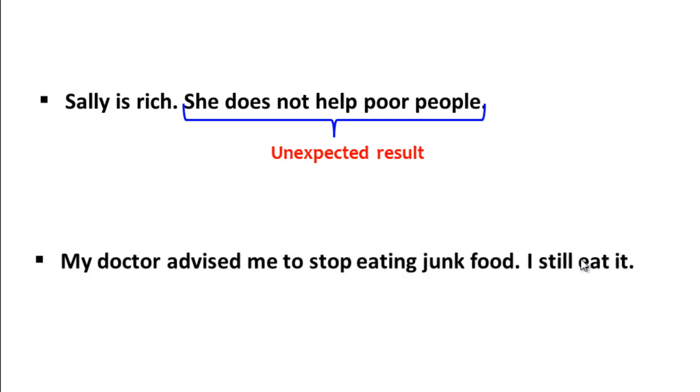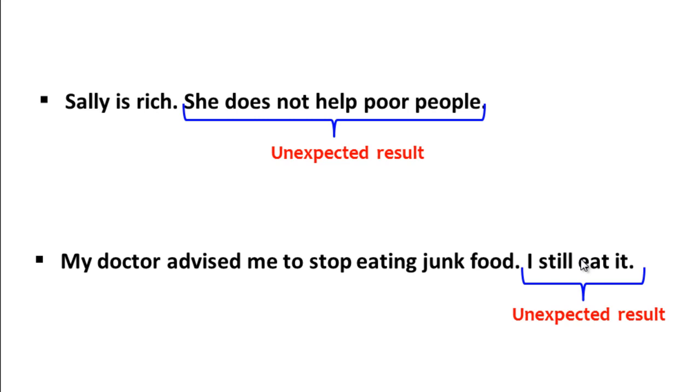Similarly, in the second pair of sentences, my doctor advised me to stop eating junk food, I still eat it. Because of the fact that my doctor advised me to stop eating junk food, I expect to find in the second clause, I stop eating it. But again, the opposite happens. So the second clause contradicts the first clause. It is then an unexpected result or a surprising result.